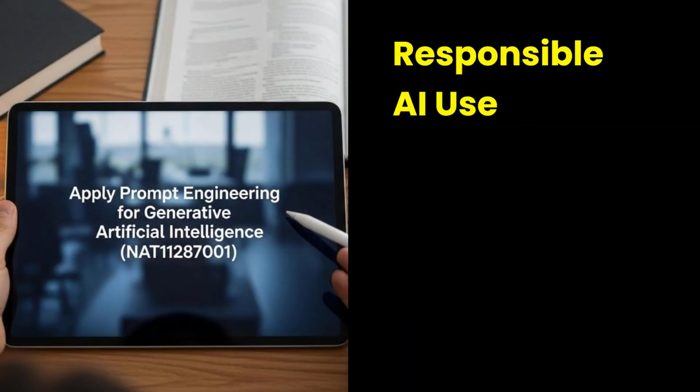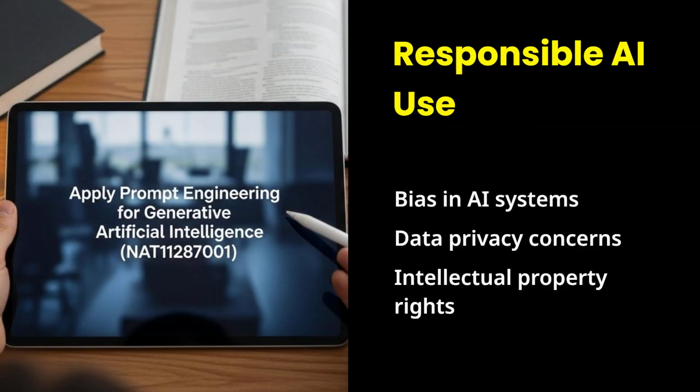Finally, we address the critical aspects of responsible AI use. We will examine issues such as bias, data privacy, and intellectual property. Recognizing these risks is paramount for ethical and secure Gen AI deployment.